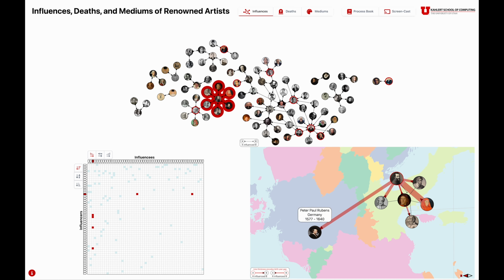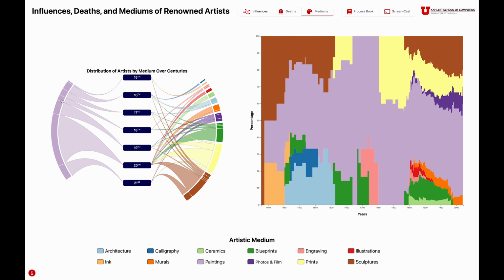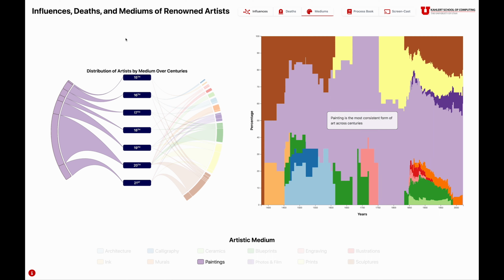in the 16th century. Switching to the Mediums tab, you may notice how apparent the purple arc is on the chord chart. By hovering over it, we can see that this encodes artistic medium. That follows, as painting is obviously one of the most commonly used mediums.